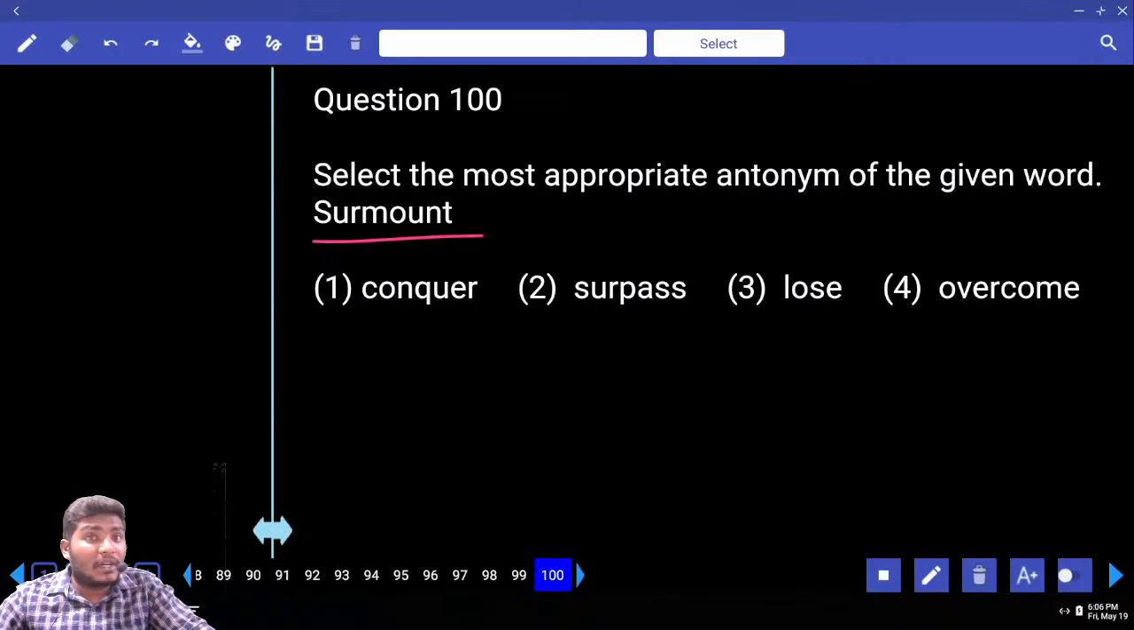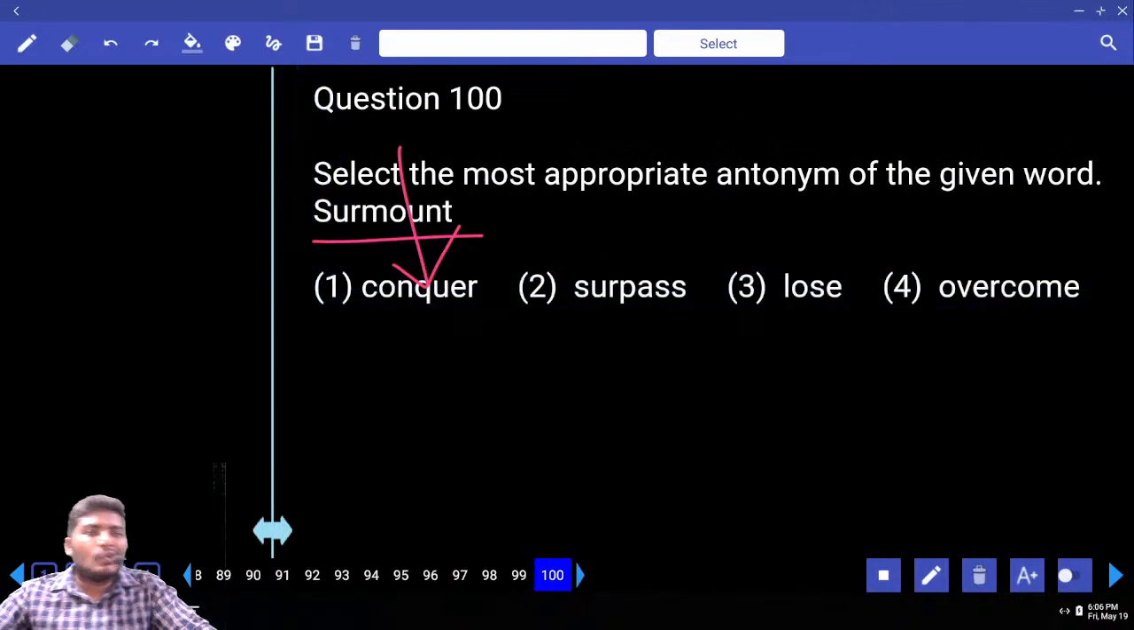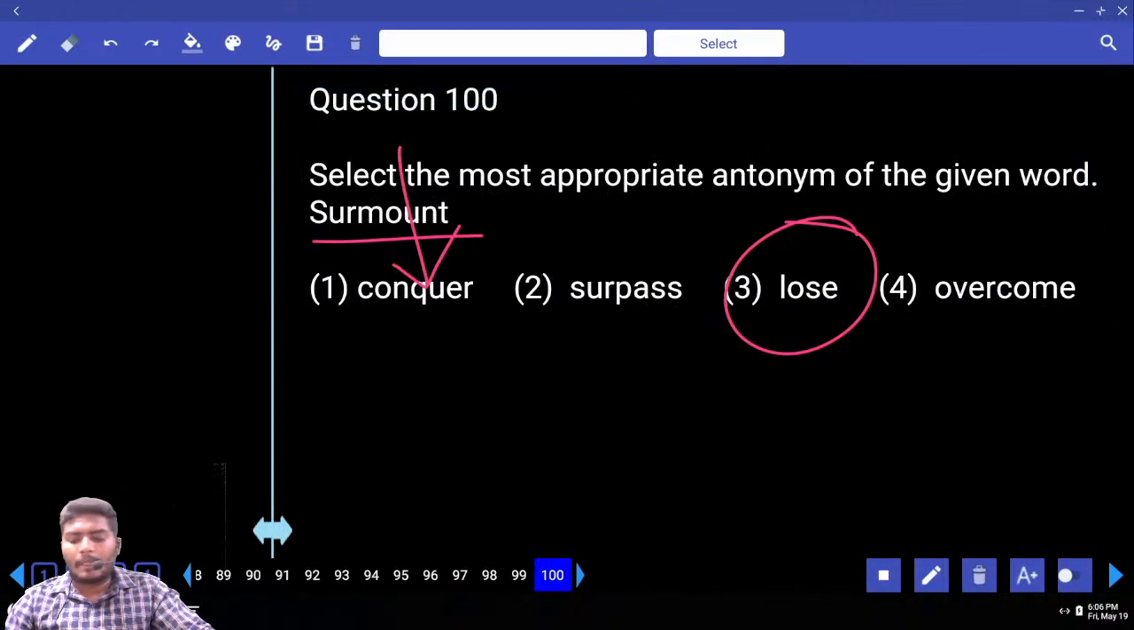సర్మౌంట్ అంటే అర్థం ఏంటి ఇప్పుడు? సర్మౌంట్ ఈజ్ నథింగ్ బట్ to conquer, win over somebody is called as surmount. Opposite comes with a lose. Next.